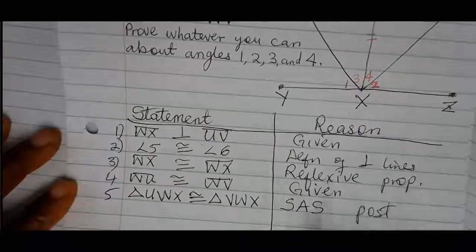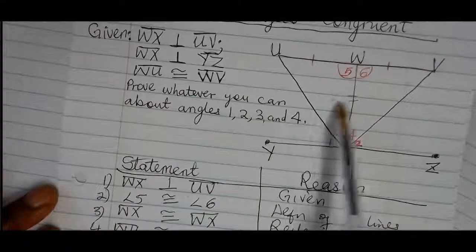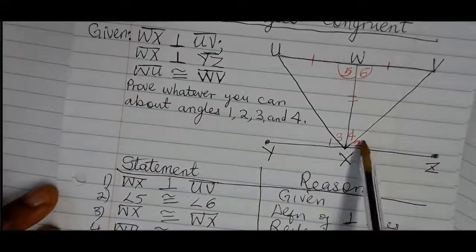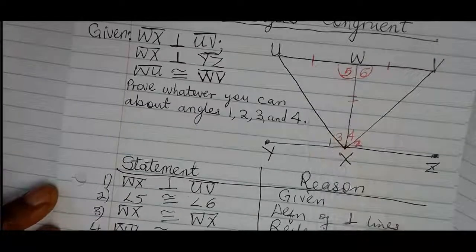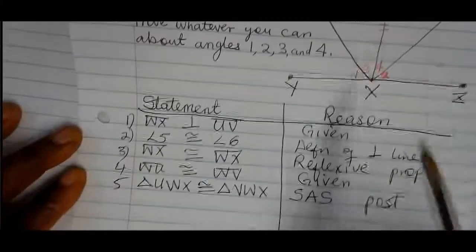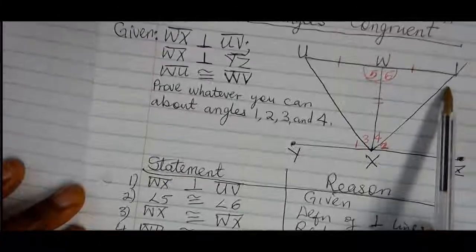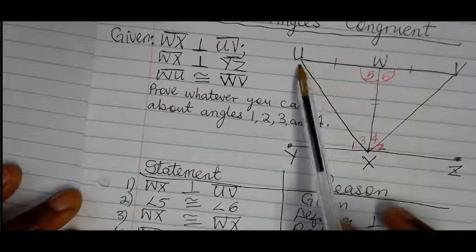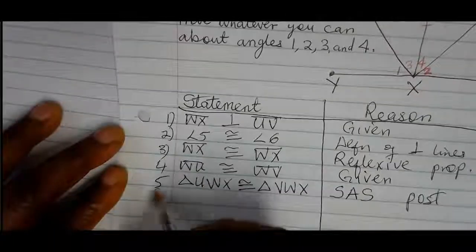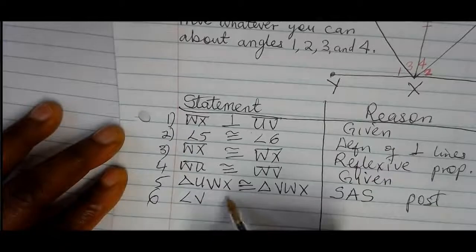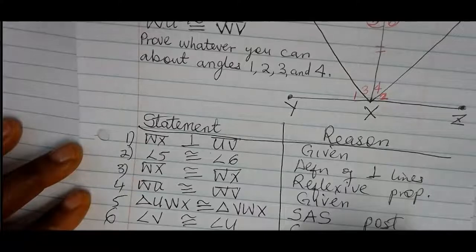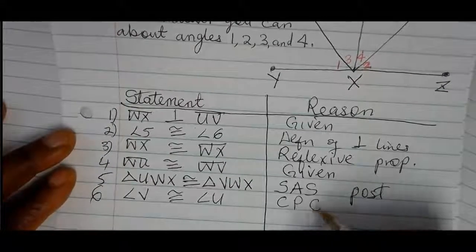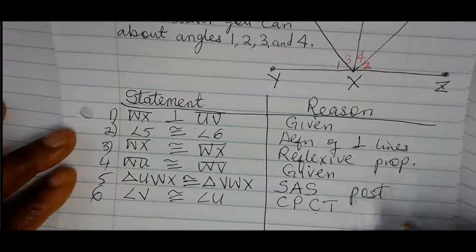Once we have proved that the two triangles are congruent, then any of their corresponding sides or corresponding angles are congruent. So we can make any further statement based on that. Angle V would be congruent to angle U, because corresponding parts of congruent triangles are congruent.